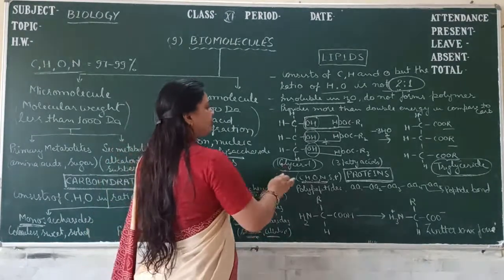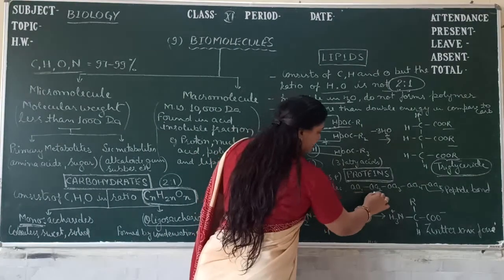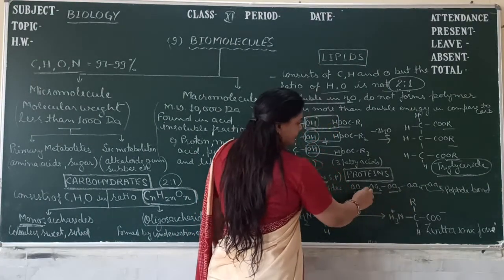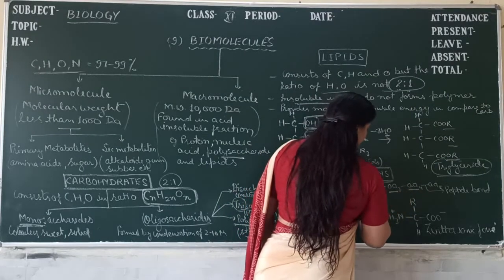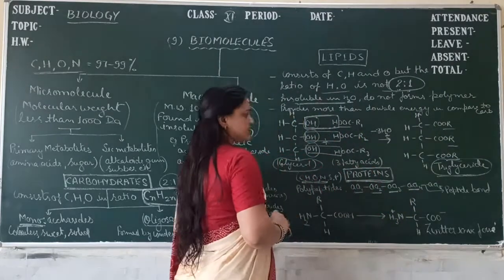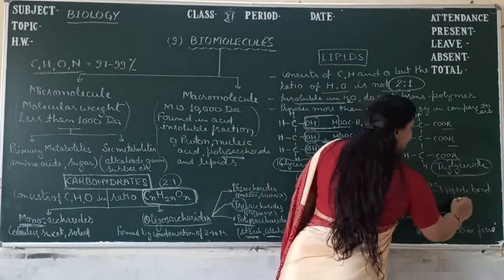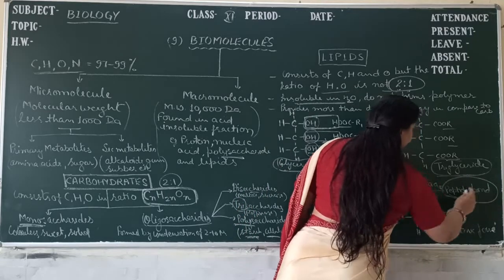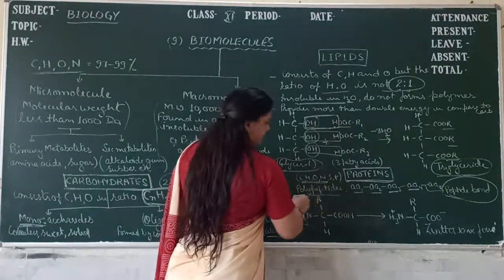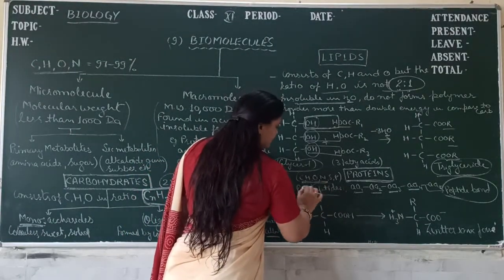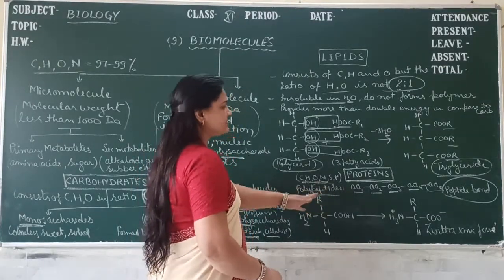And proteins are the polymers of amino acids. So you can see here are amino acids 1, 2, 3, different types of amino acids. Actually, our body has 20 different types of amino acids, and all the amino acids are connected with each other by peptide bonds. And in a linear sequence, they form the protein. So proteins are known as polypeptides. Peptide represents the bond and poly means many. So where many peptide bonds are present, that is protein.